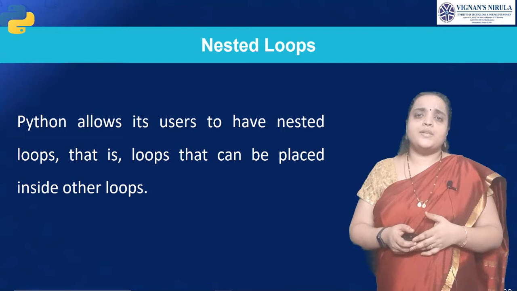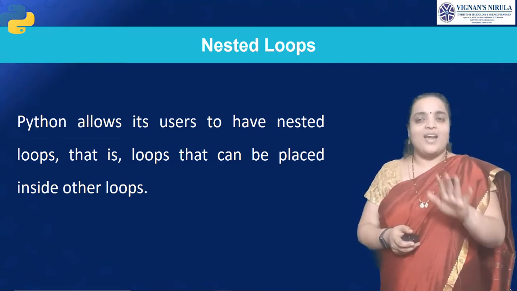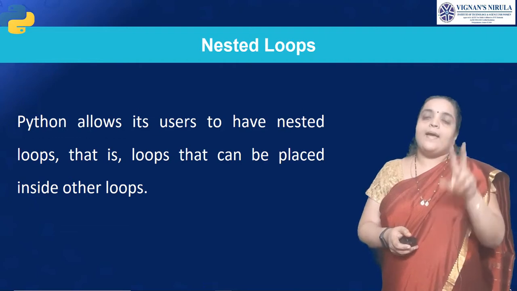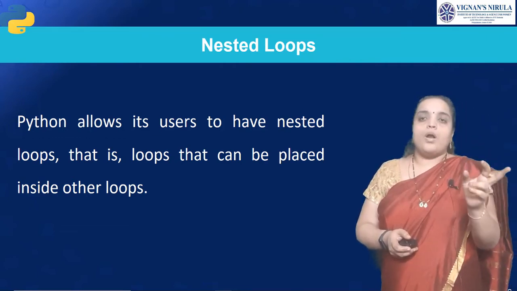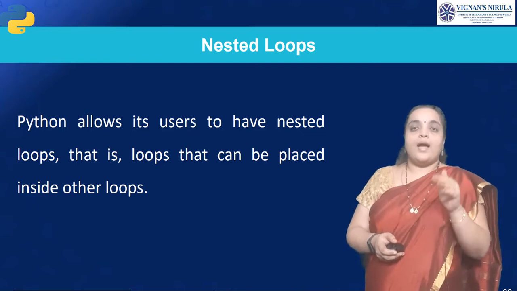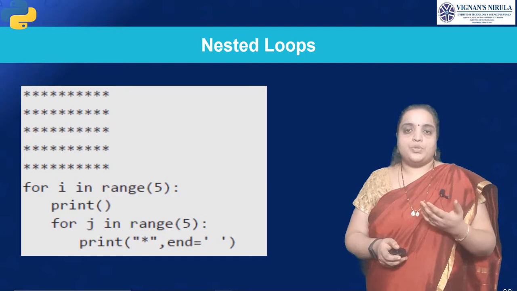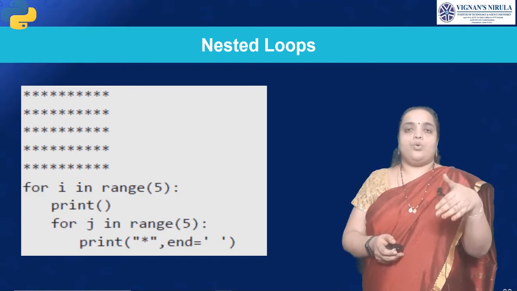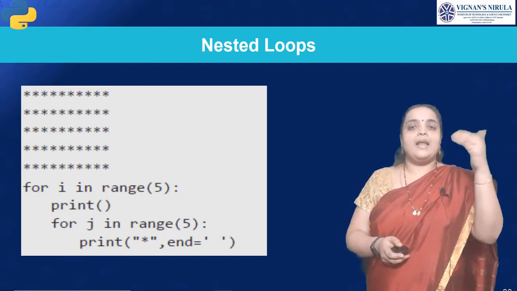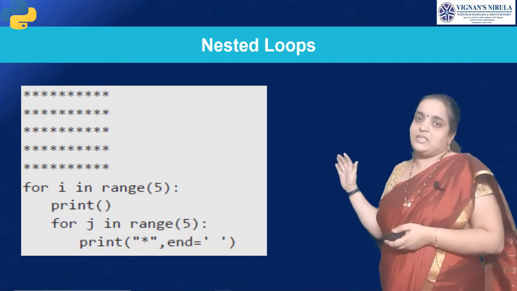Is that clear, students? Then, talking about nested loops. In looping, we have only 2 loops, that is either for loop or while loop. In for loop, we use for in and the range function. In nested loops, we can use the for loop as outer loop and inner loop. To print the stars like this, we use nested loops.